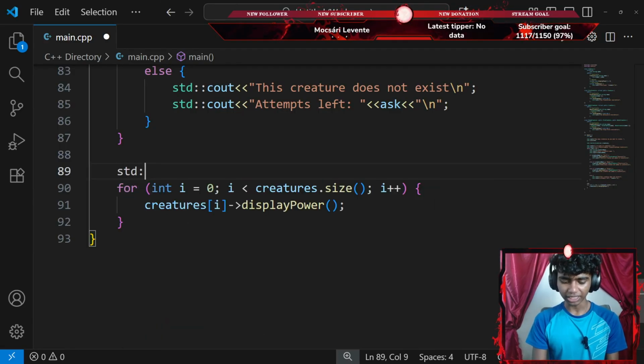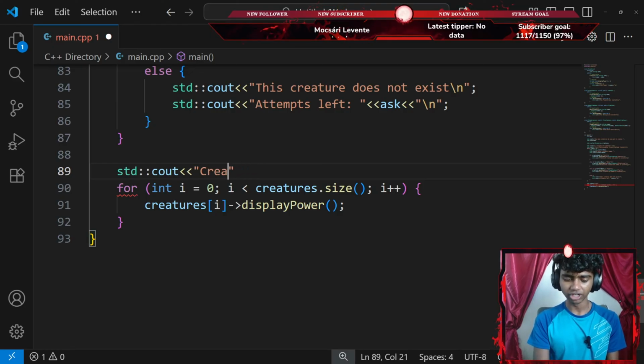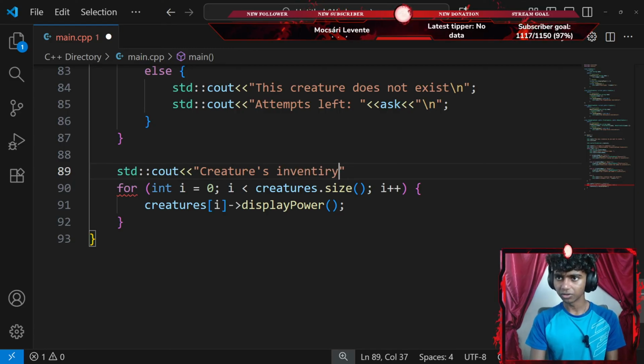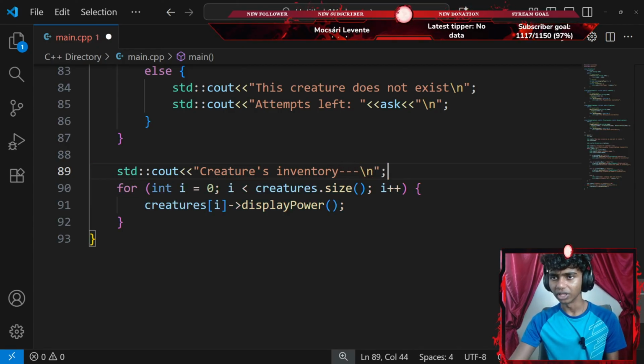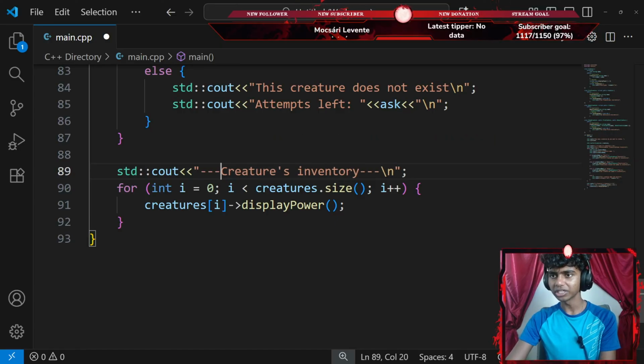So I'll go with a standard console output with an insertion operator that says something like creatures inventory. Creatures inventory. There we go. Maybe I go with a few hyphens just for it to look good, and then a forward slash new line ending with a semicolon. I'll add 4 hyphens here as well, honestly. Okay, perfect. So I use a for loop for that, then properly delete them, triggering all destructors.